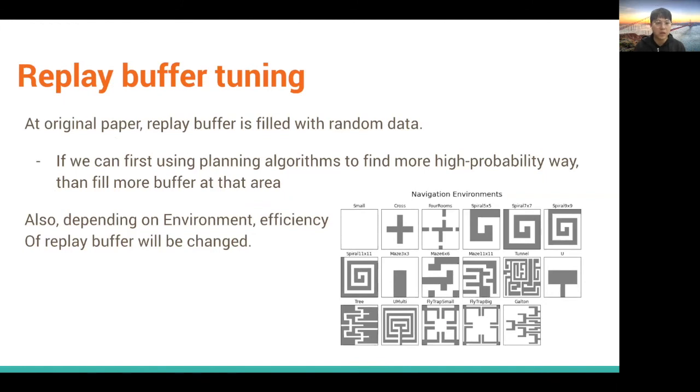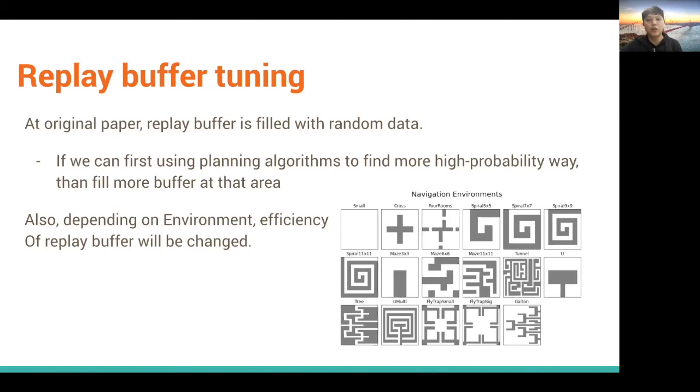However, if we first use a simple planning algorithm to find a higher-probability way and fill a denser replay buffer for that area, then the agent can reach other buffer points more easily. So we assume that it will be more efficient than the alternatives.